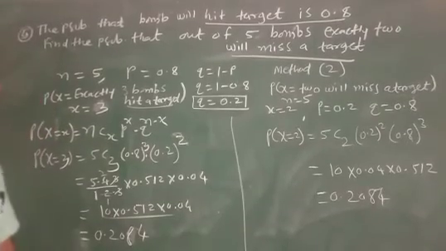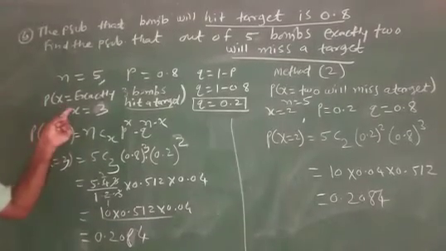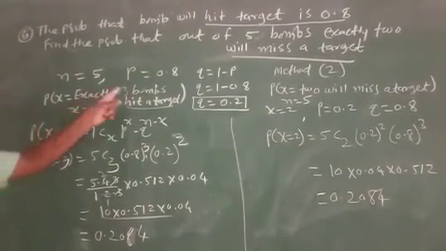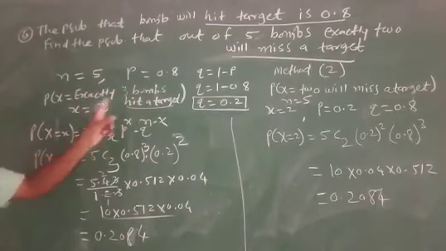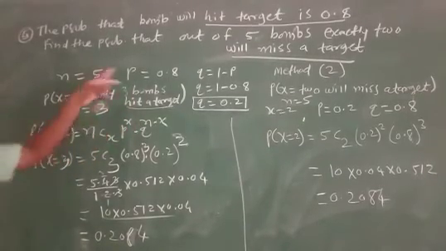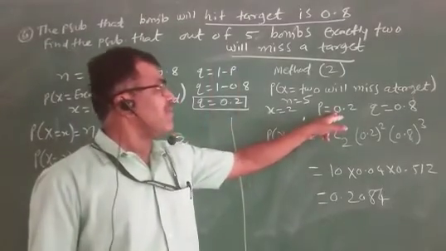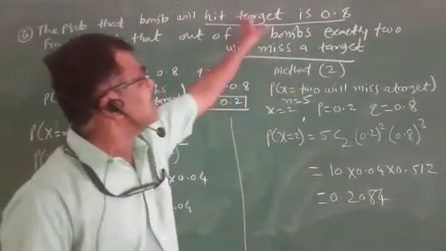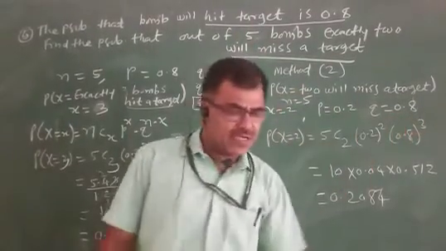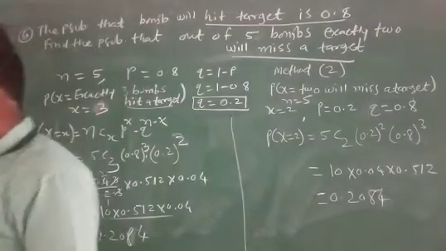See here, first method: exactly 3 bombs hit the target, therefore p equal to 0.8. Here missing a target has probability 0.2 and hitting 0.8. One and the same.